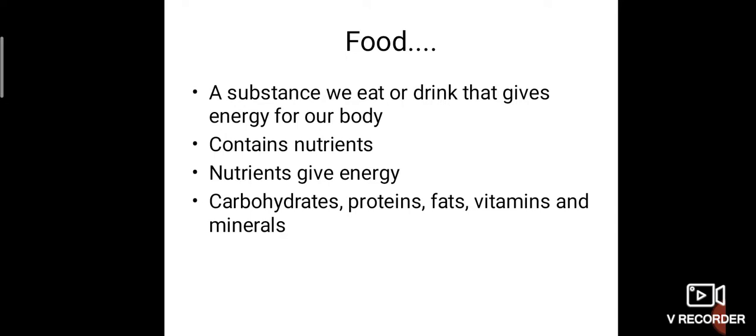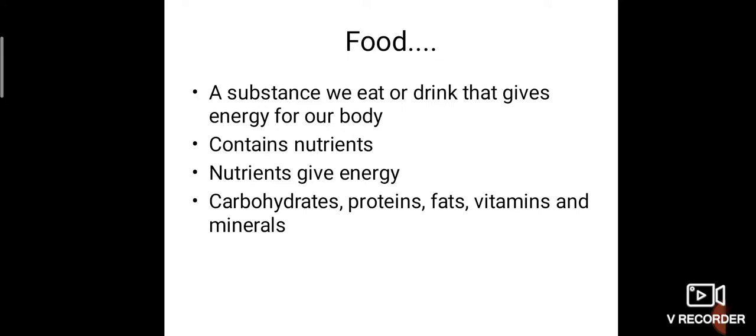So food means what? A substance that we eat or drink which gives energy for our body. The substance which gives energy is called what? Food. How does the food give energy? Because food contains nutrients. These nutrients only are providing energy to us. So food generally gives energy.